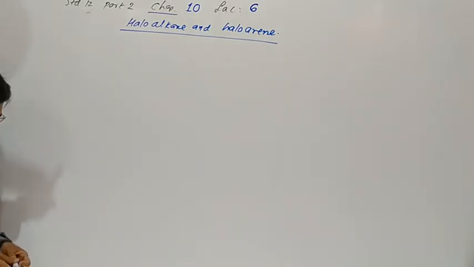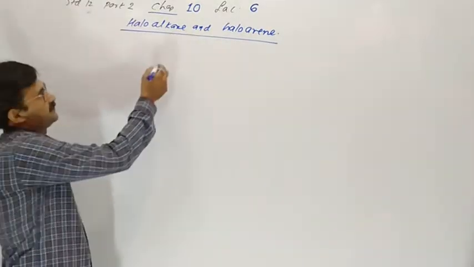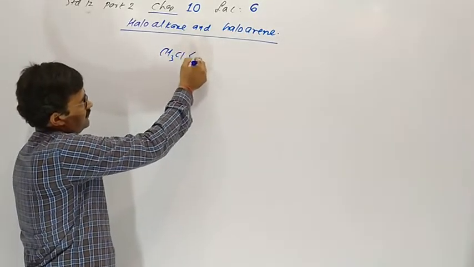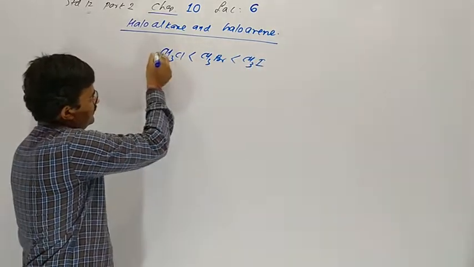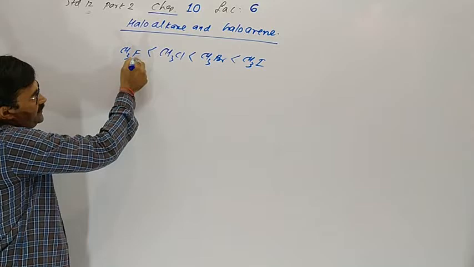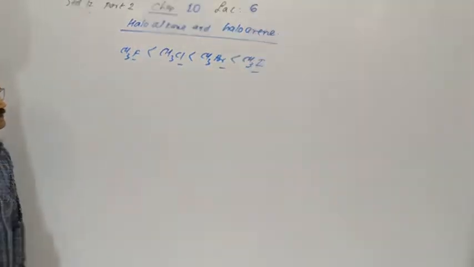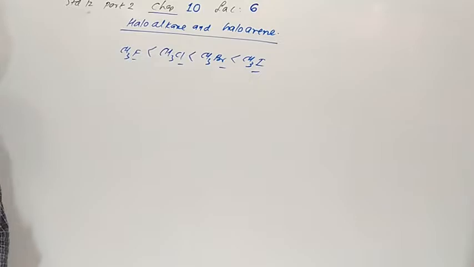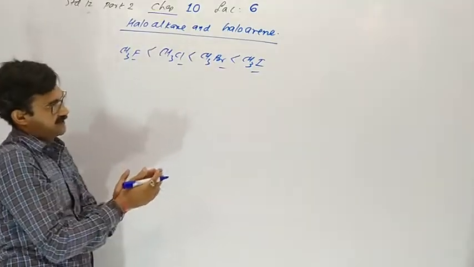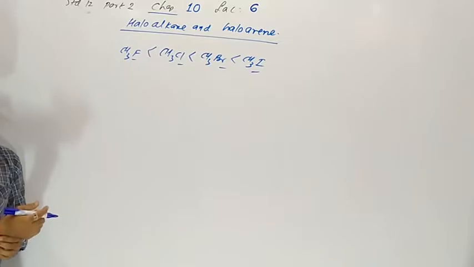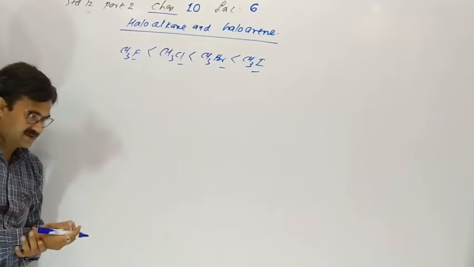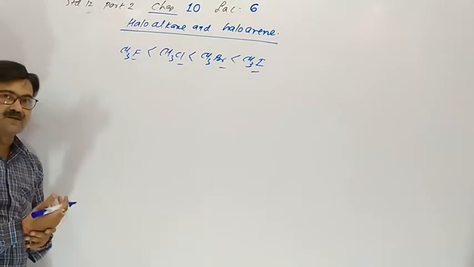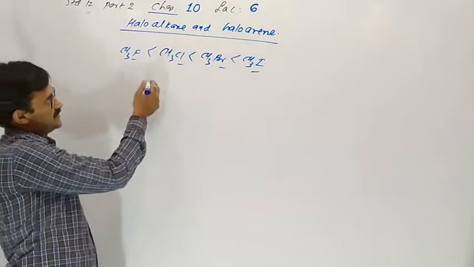Now, once again, physical property: boiling point and melting point. Chloromethane, bromomethane and iodomethane, with increasing atomic mass, boiling point increases. As atomic mass increases, size of molecule increases, number of electrons increases, molecular mass increases. Due to that, van der Waals attraction increases, and boiling point increases.